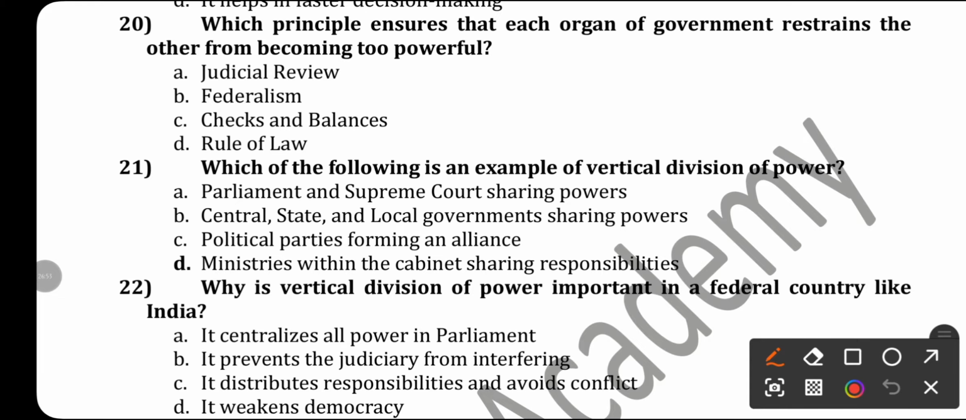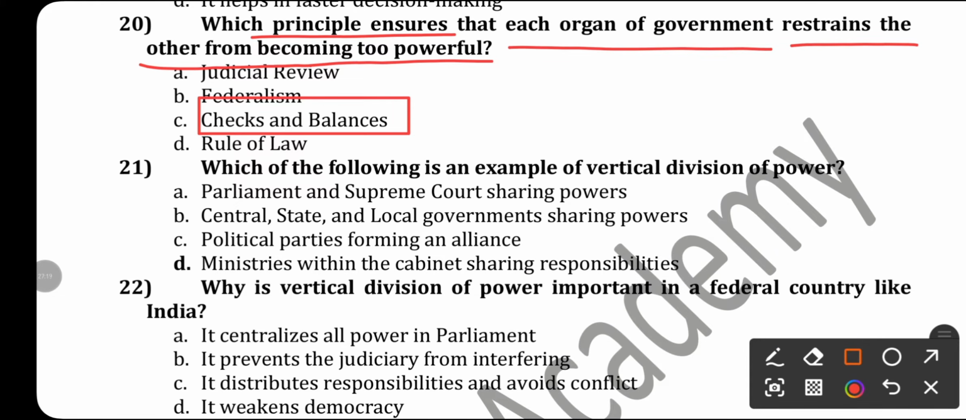Question number 20. Which principle ensures that each organ of government restrains the other from becoming too powerful? That is because of horizontal power sharing, because of the system of check and balance. Again option C. Next, which of the following is an example of vertical division of power? Vertical division of power means the power sharing arrangement between central government, state government and local government. So option B.